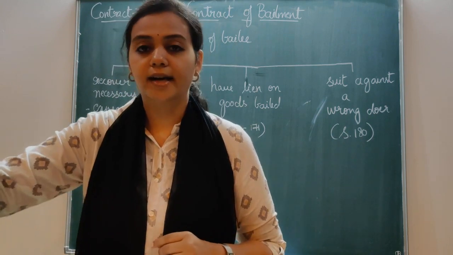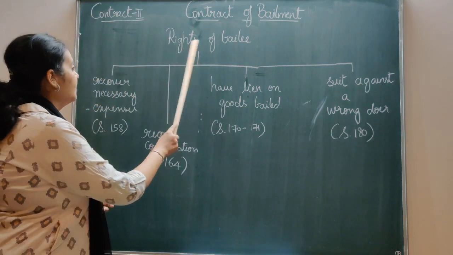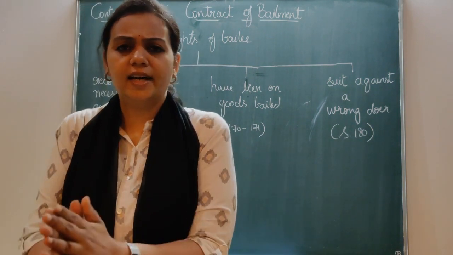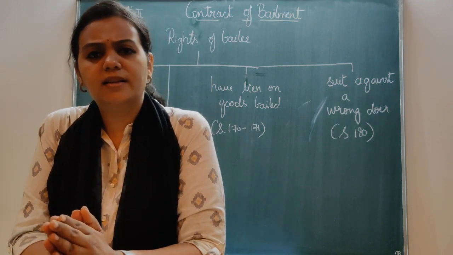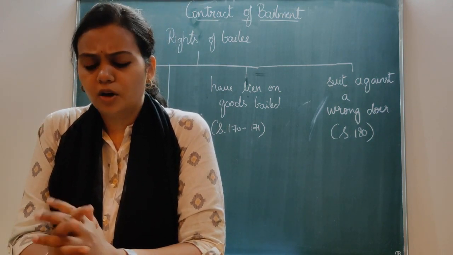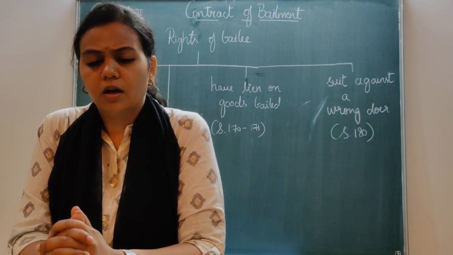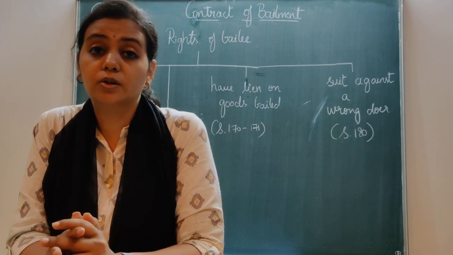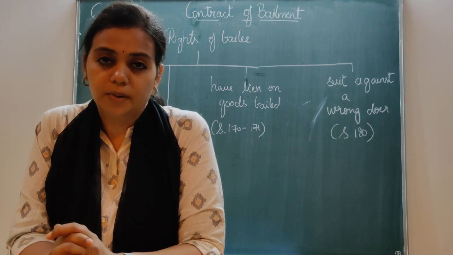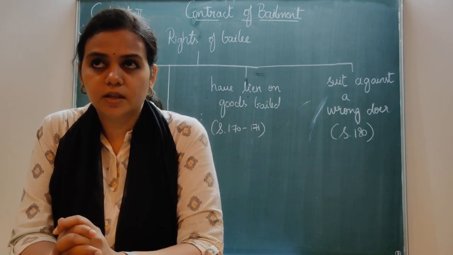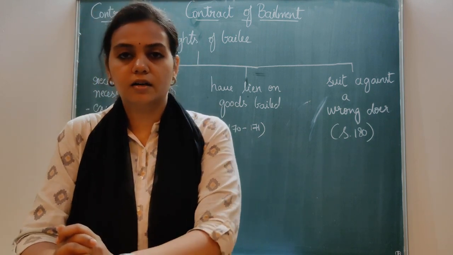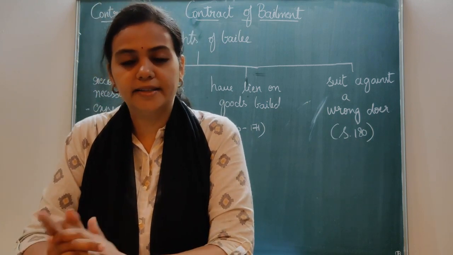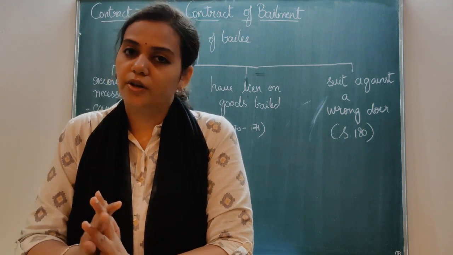We'll go to the next point, that is the right of a bailee to recover compensation under section 164. Yesterday, when we were dealing with duties, we came across a situation when the bailer has no title over the goods which he has bailed. Remember, I told you sometimes it happens that the bailer somehow obtains the goods fraudulently and becomes a bailer and gives it to the bailee on the contract of bailment.